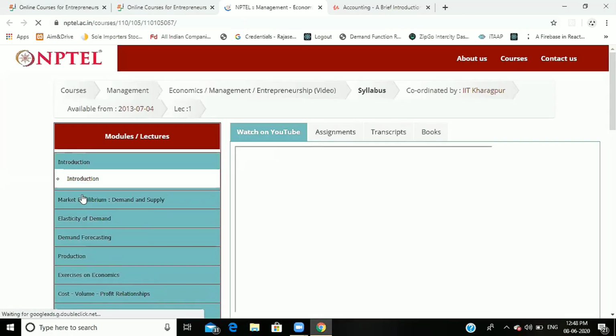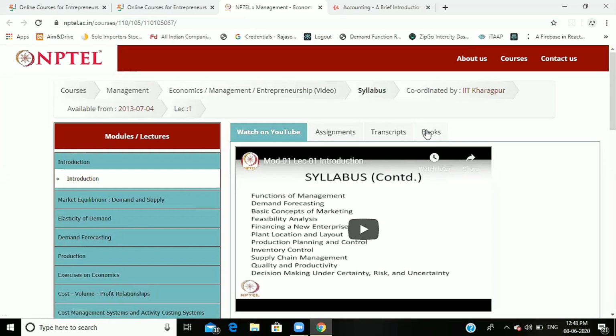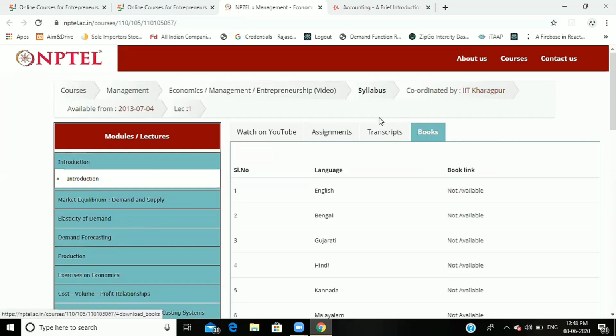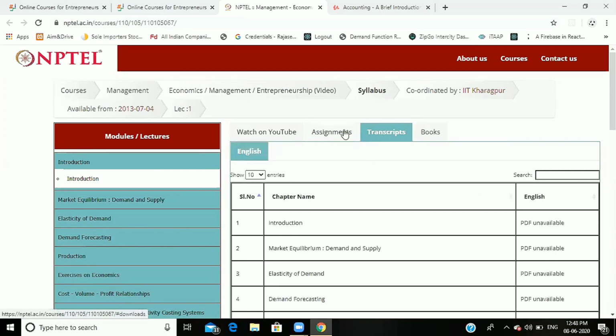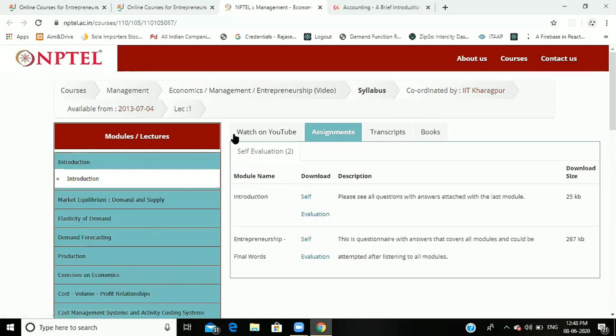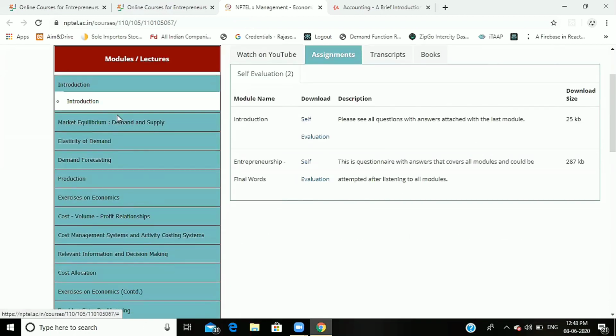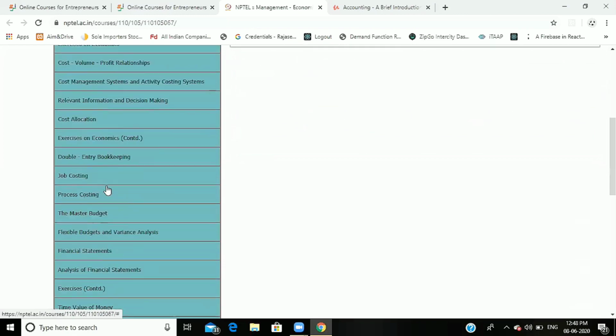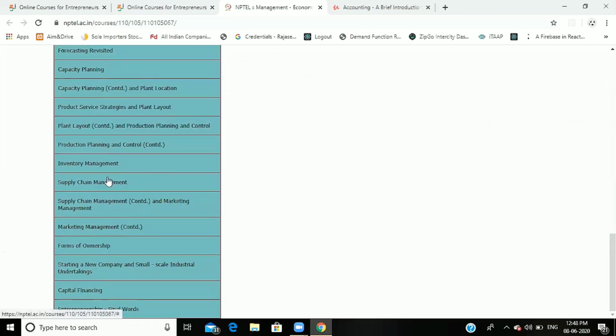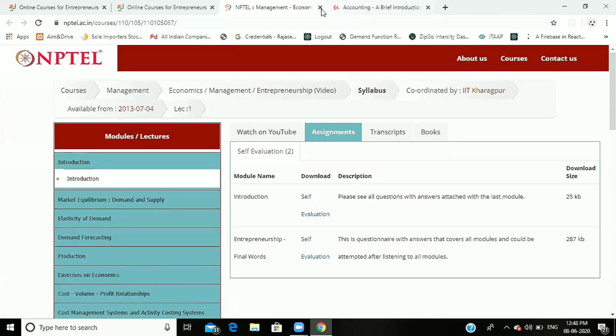Economics, management and entrepreneurship. Here we can see, yeah, books are not available. Transcripts, PDF. Okay. Coordinated by IIT Kharagpur is the lecture 1. So this is the modules of this course.